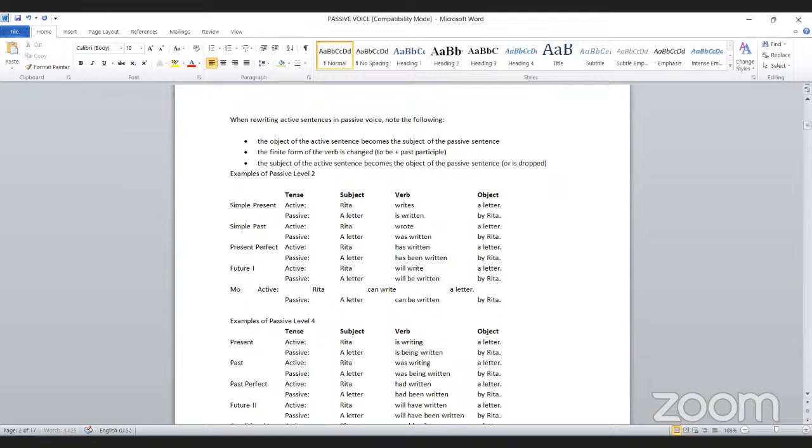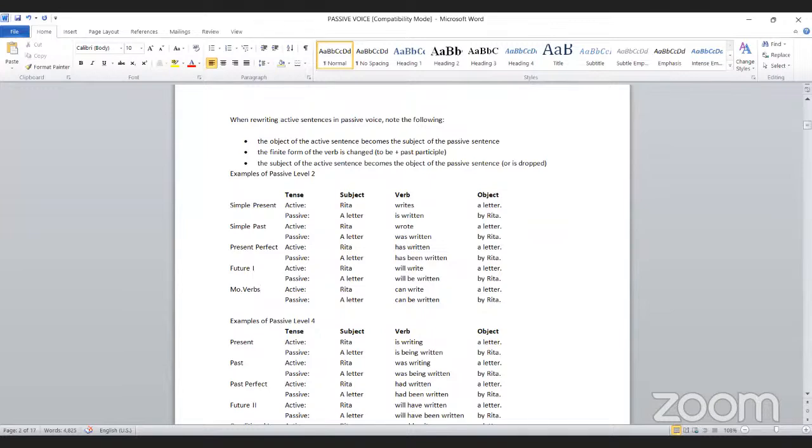What we call modal verbs, we use to take permission, to talk about talent, to make a request, to give commands.